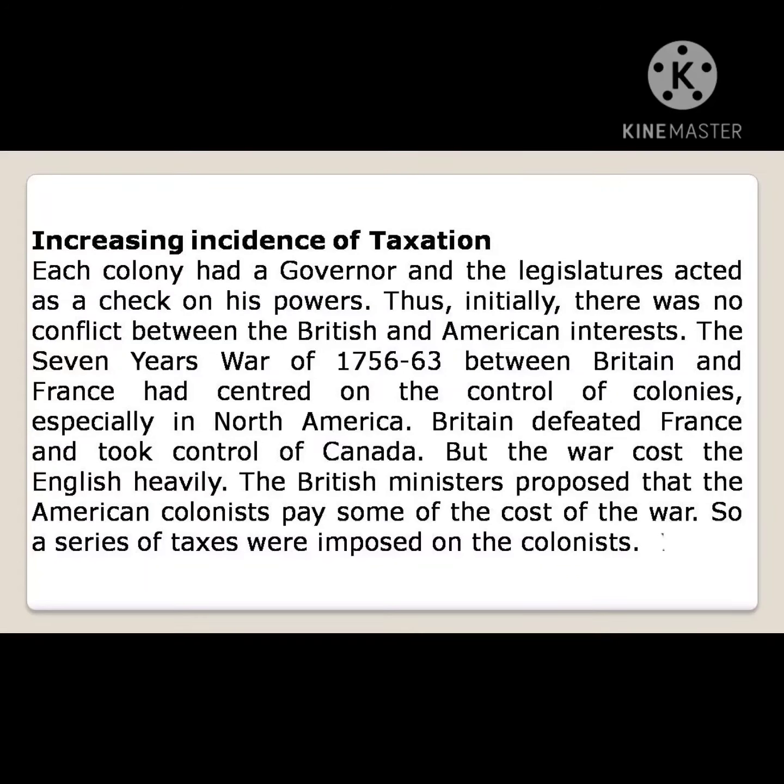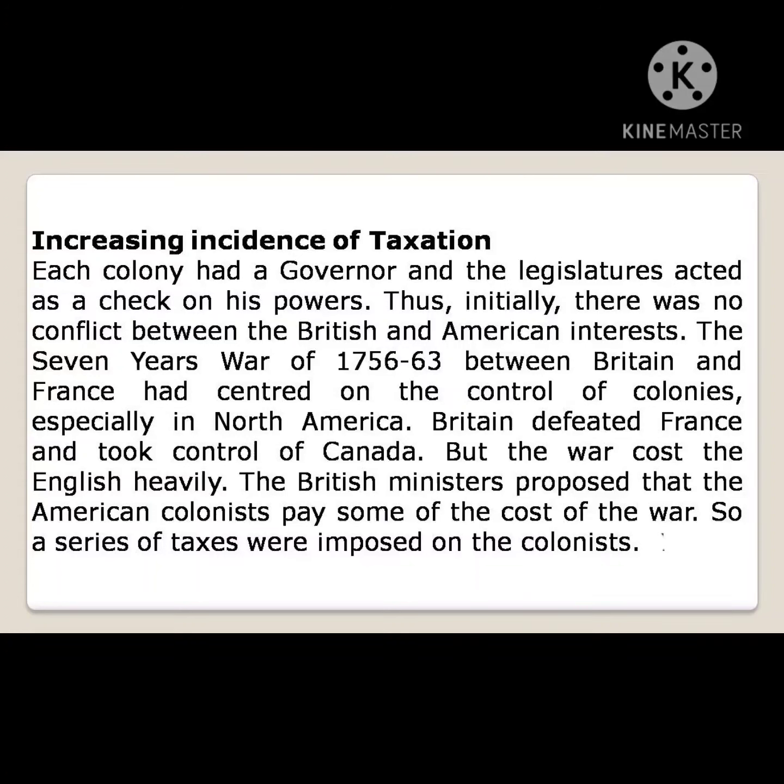How many years was this? It was seven years, so it was known as the Seven Years' War, 1756 to 63. Between whom? Britain and France, centered on the control of colonies, especially in North America.